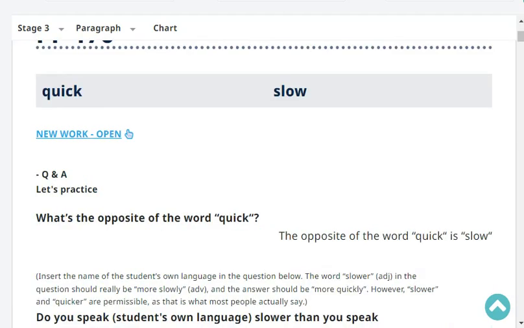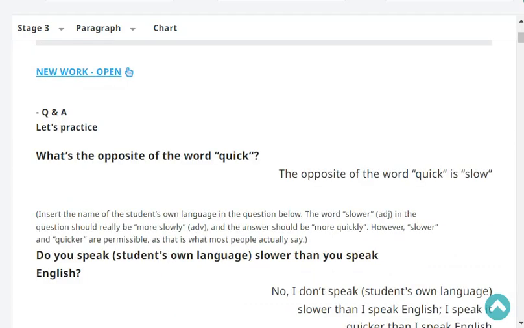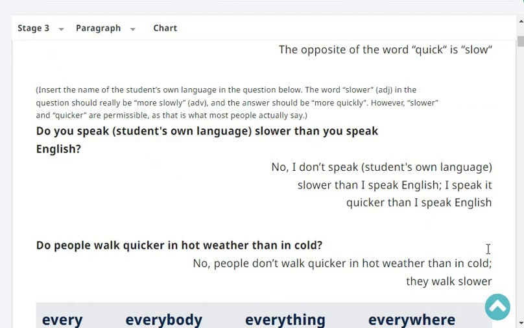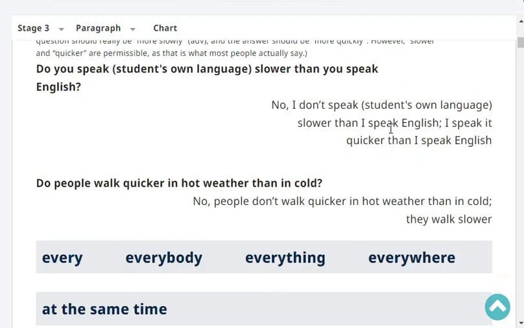First question. What's the opposite of the word quick? The opposite of the word quick is slow. Very good. Do you speak Japanese slower than you speak English? No, I don't speak Japanese slower than I speak English. I speak it quicker than I speak English.